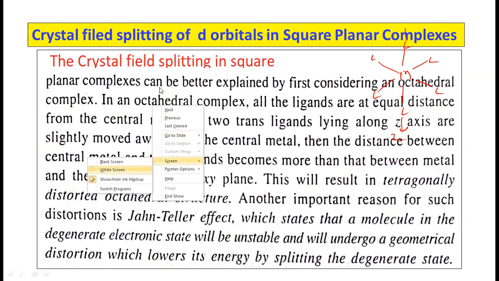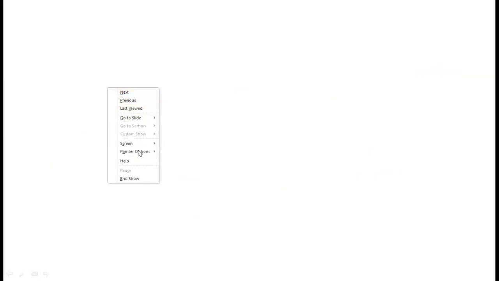So, how should that degeneracy be removed in the octahedral complex? We know that the trans ligands are moving away from the central metal, so the bond distance between the metal and the ligand will be higher, and the four ligands along the x and y axis are closer to the metal.